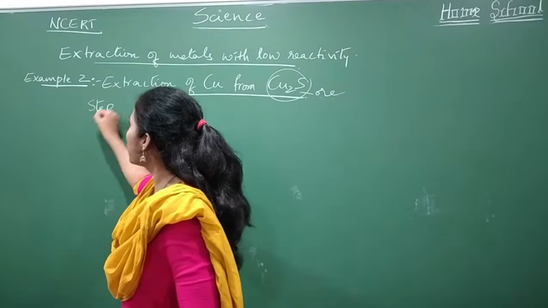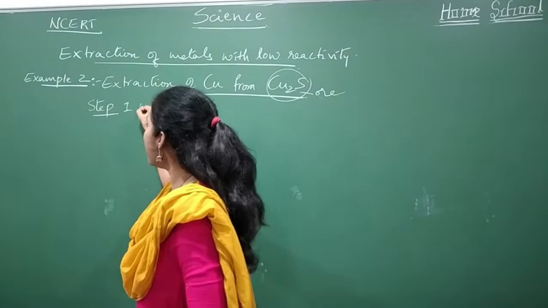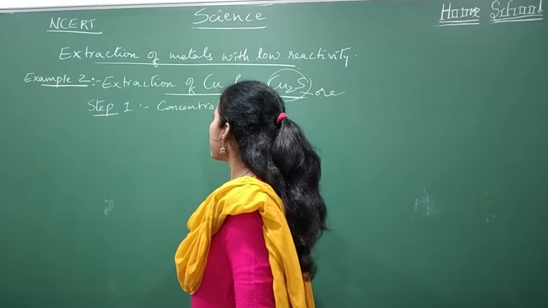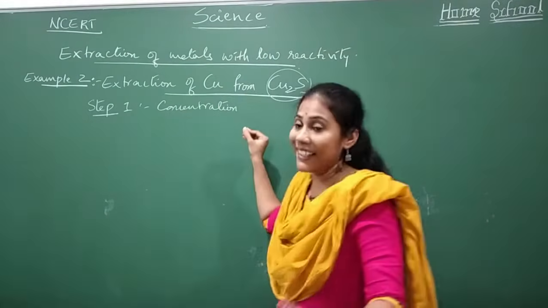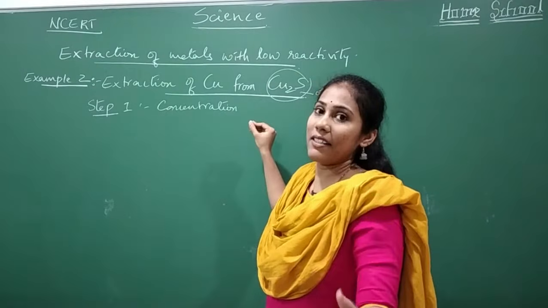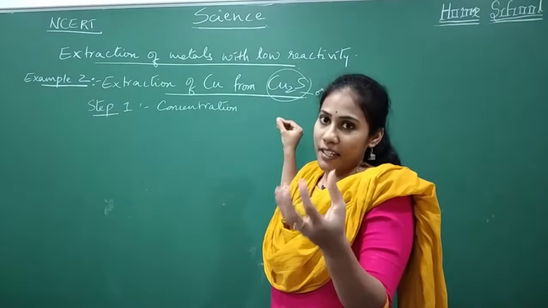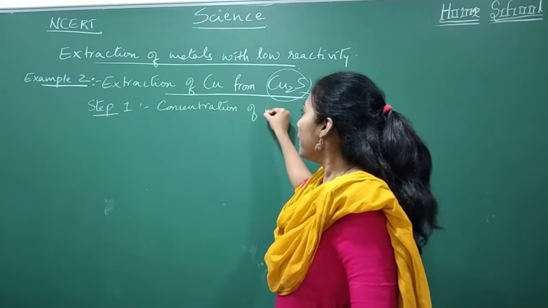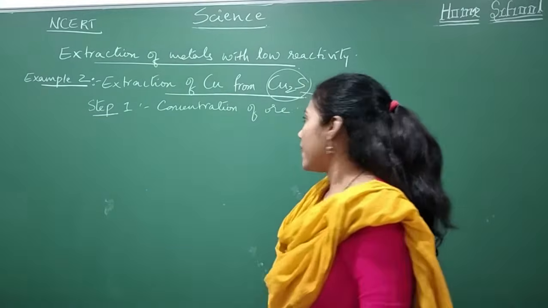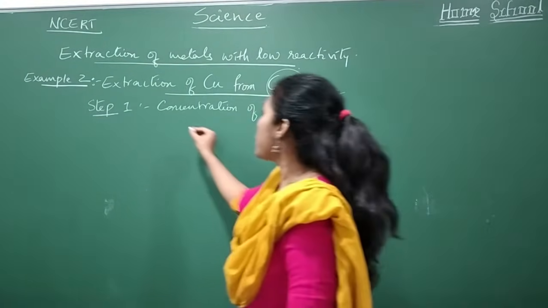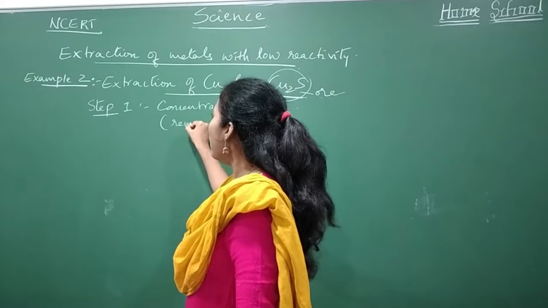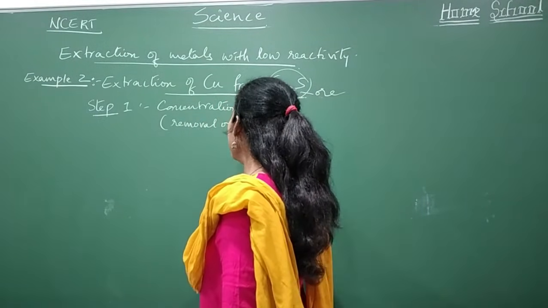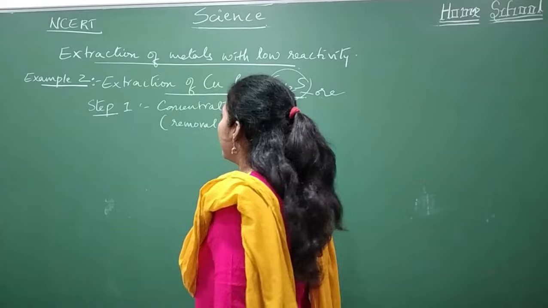Whatever may be the extraction, whatever may be the example, the first step is always concentration of ore. That means you are removing the sandy and muddy particles which are associated with the ore under the earth's crust. Those particles you are removing, so that step we will call concentration of ore. So it includes removal of gangue particles, that is mud and sand particles.